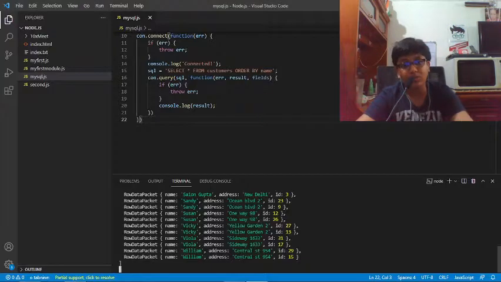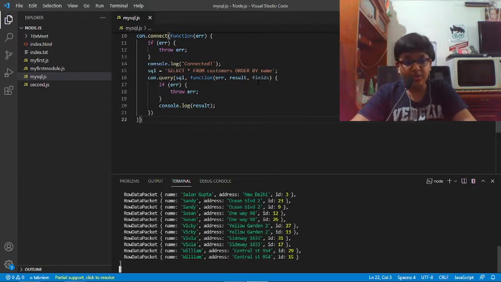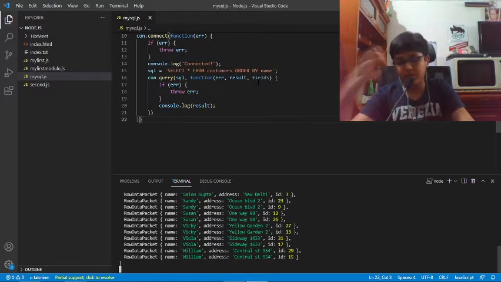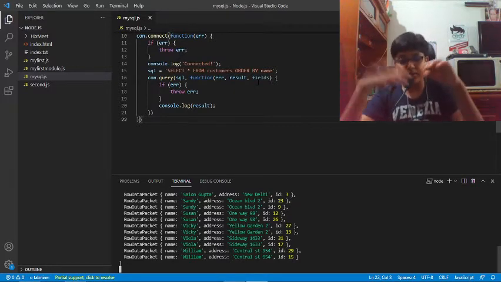So here we are doing order by name, which basically means just sort the whole thing according to the name. If the name is coming on the top, the whole thing will come on the top.